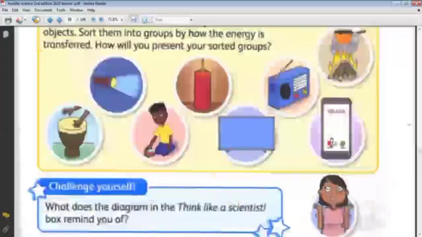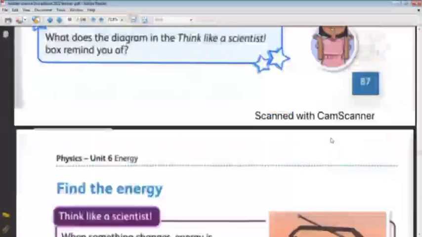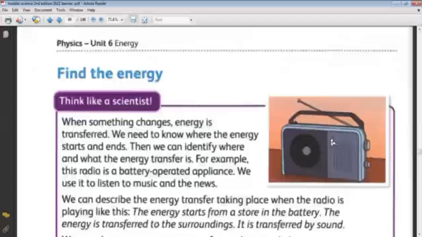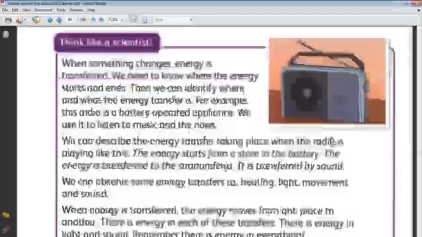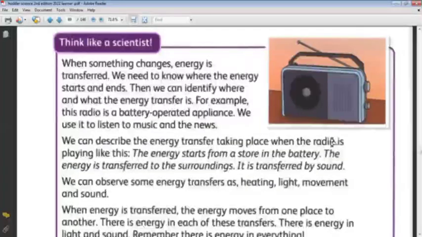Okay, today we will continue the same idea about transferring of energy, that the energy is transferred from one object to another. We want in this session to describe how the energy is transferred. We can describe the energy transfer like what happened here in the radio. It tells us that when something changes, energy is transferred. When there is a change, then there is energy transfer.